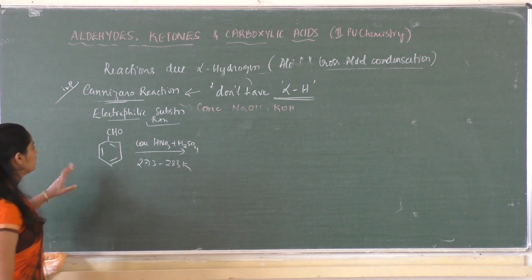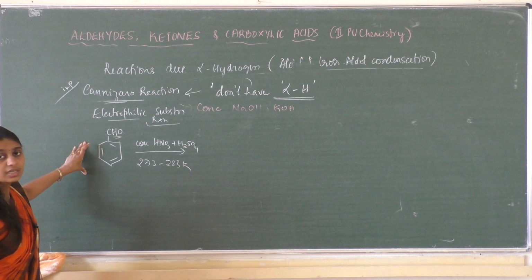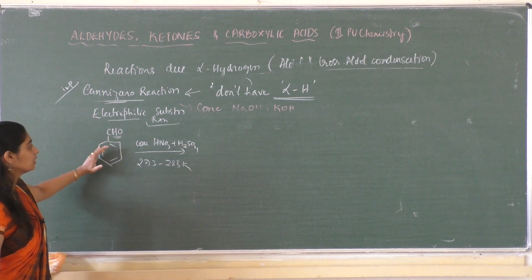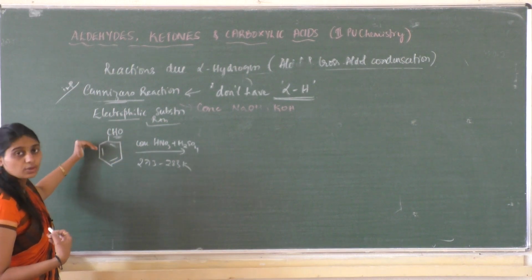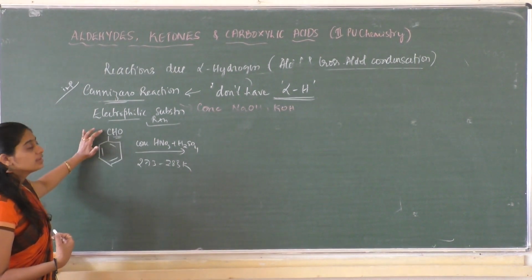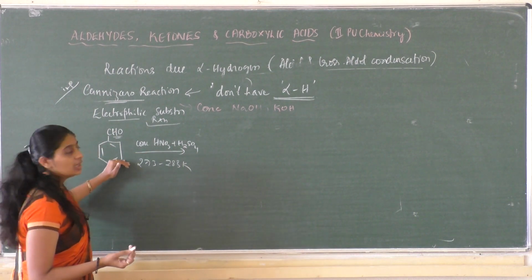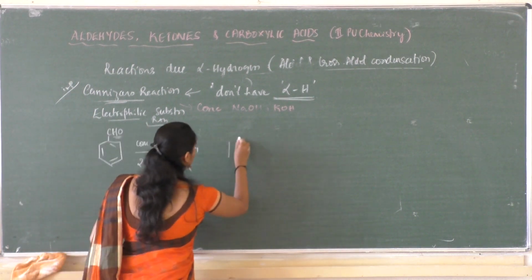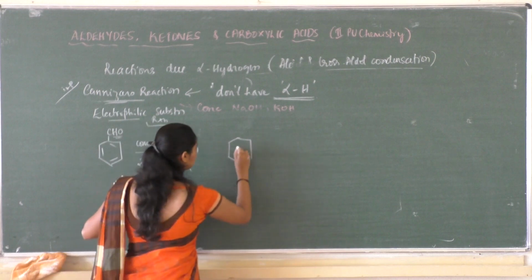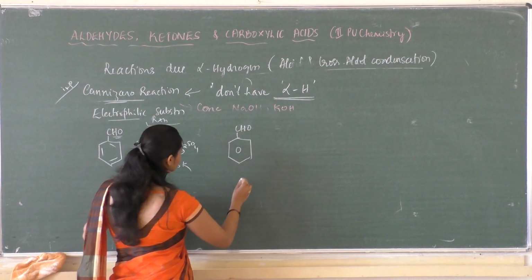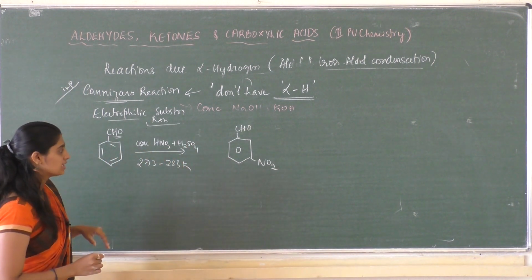Nitration occurs. Hope you remember the concept, that is the CHO group is a ring deactivating group, so it decreases the rate of electrophilic substitution, and also this is a meta directing group, so that means it directs the incoming electrophile to the meta position. So the product formed during the electrophilic substitution of benzaldehyde is, this is CHO and the nitro group will be attacked at the meta position. So it is meta-nitrobenzaldehyde.